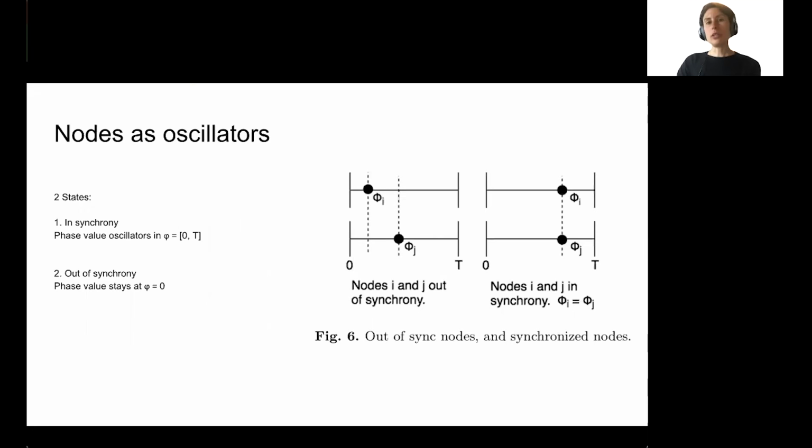We model nodes as oscillators. So again, they have two states. When the nodes are in synchrony, they have a phase value that oscillates between 0 and a fixed period, which we'll call T. When they're out of synchrony, their phase value stays steady at 0. When nodes are in sync, it's because their phase values align.